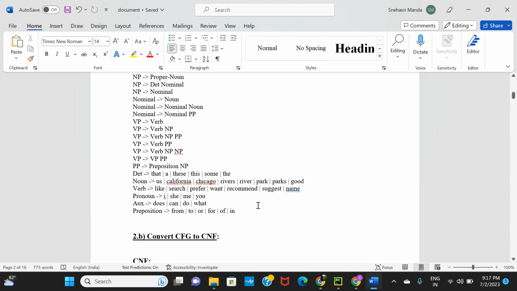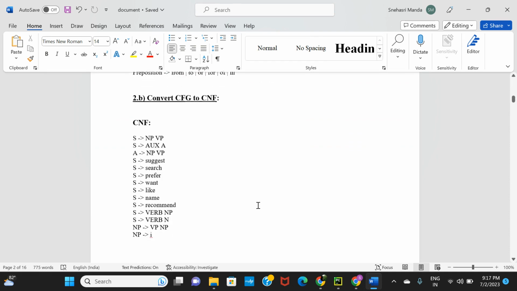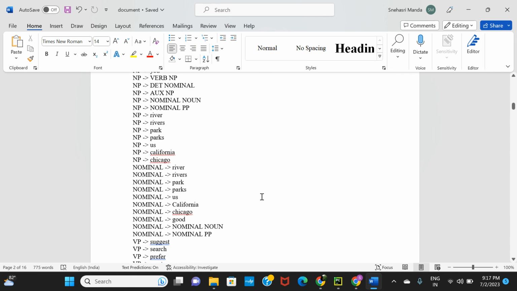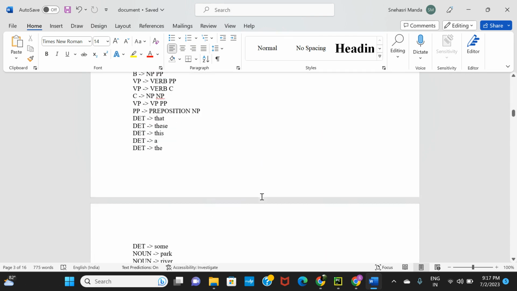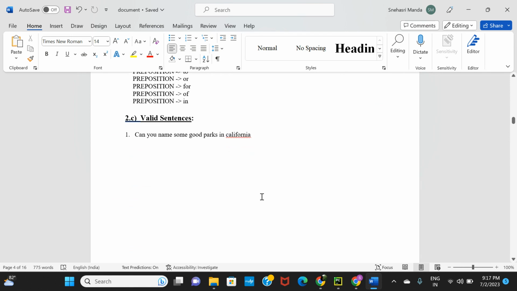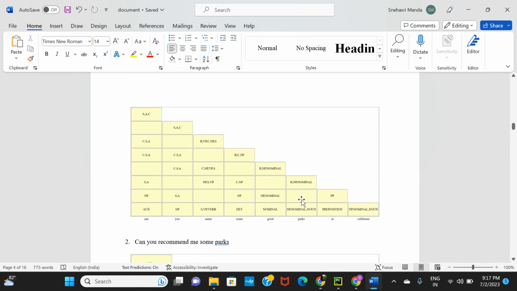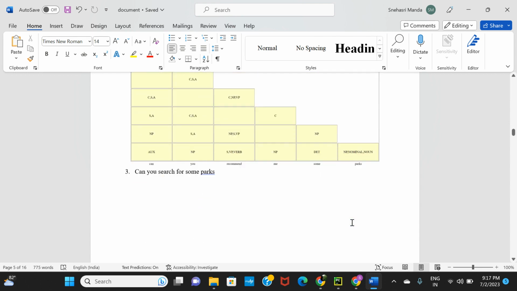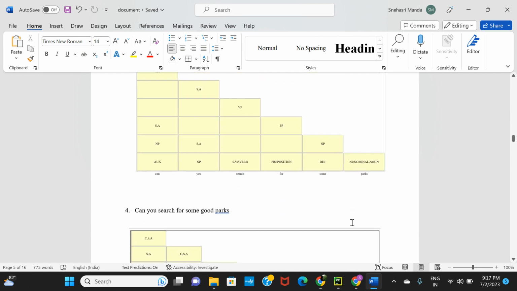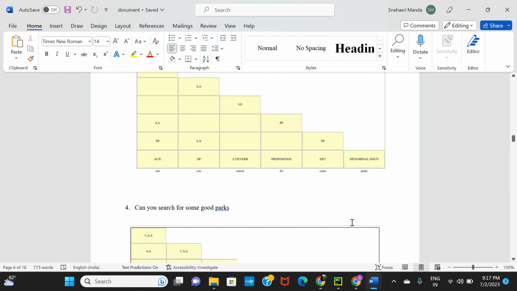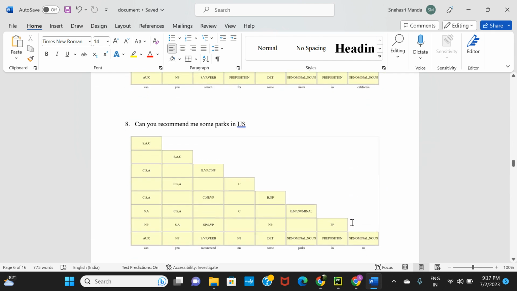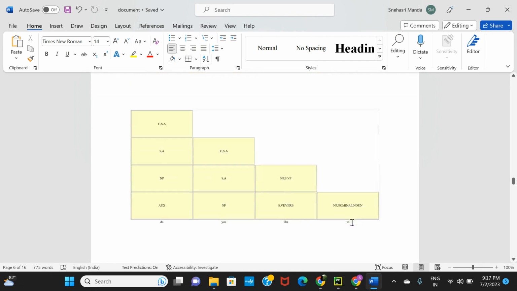Converting this CFG to CNF is also listed in the document. And then for the 16 valid sentences, we have also drawn the CKY tables, which can be clearly seen in the document. All of these are the CKY tables constructed for each of the valid sentences. And then we also have the code.